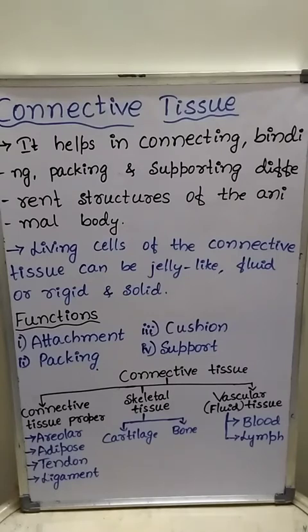RBCs are red blood corpuscles, also called erythrocytes. WBCs are white blood corpuscles, also called leukocytes. Platelets are also called thrombocytes. Red blood cells are red in color due to the presence of hemoglobin pigment.